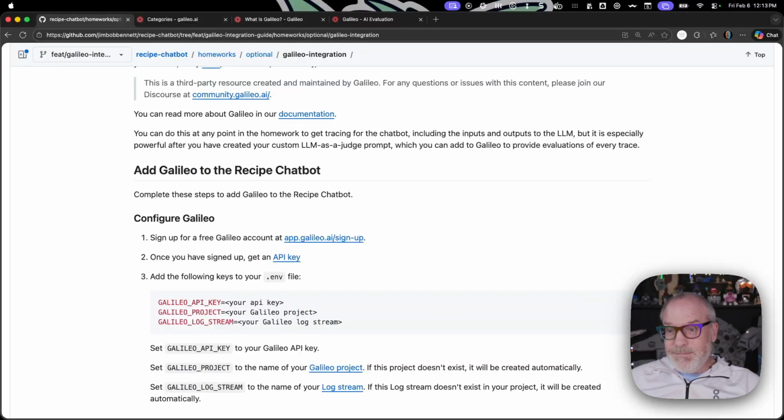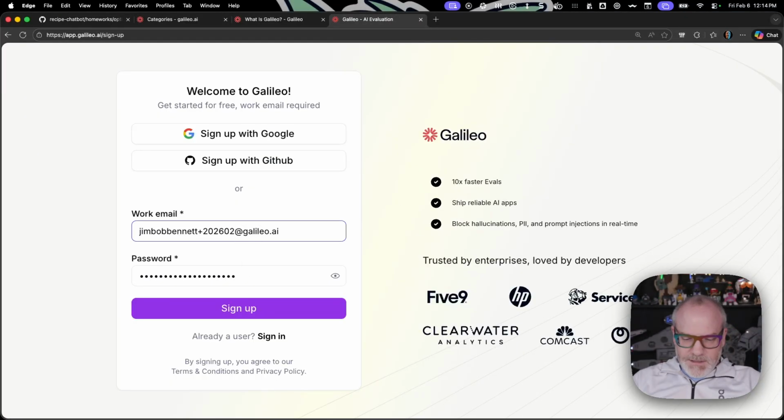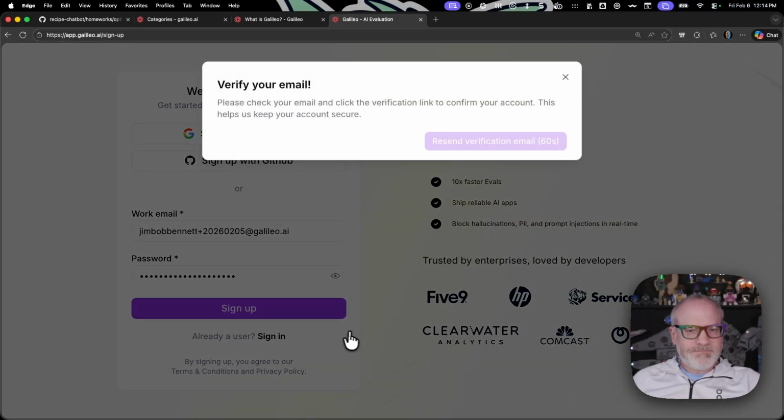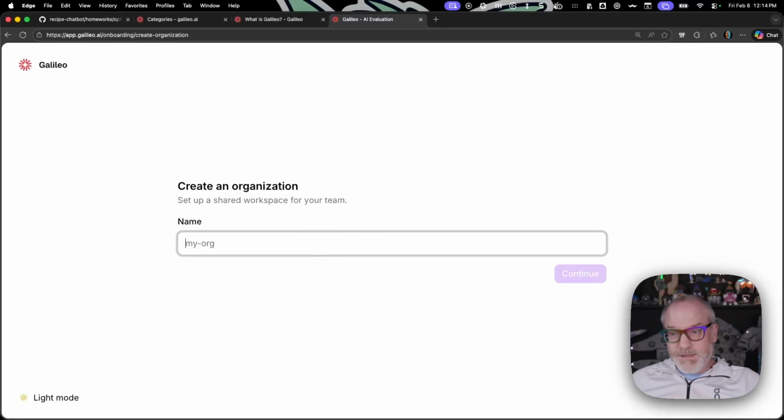Okay, so let's get started. First thing you need to do is actually sign up for a Galileo account. You need to make sure you have an account with us and get an API key. So if you head to Galileo, fill in some account details, create a new email address, sign up. Going to do the usual semi-verification email. There we go. When you first sign up for Galileo, you need to create an organization. That's kind of a shared workspace for you and anyone in your team.